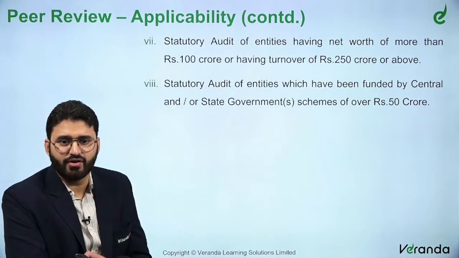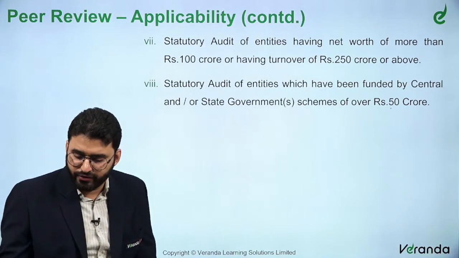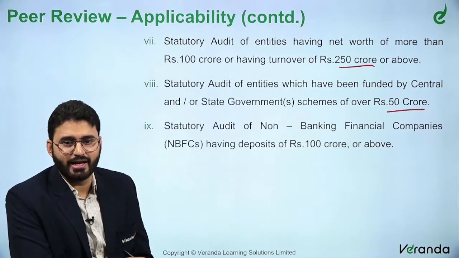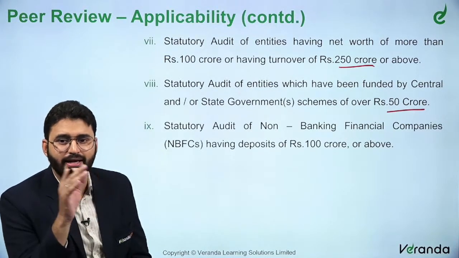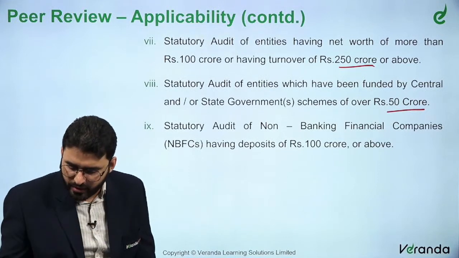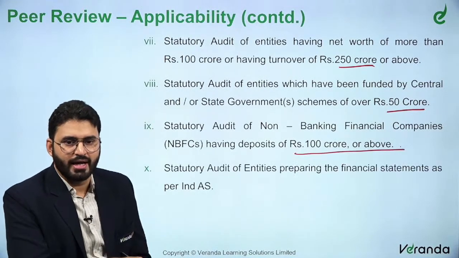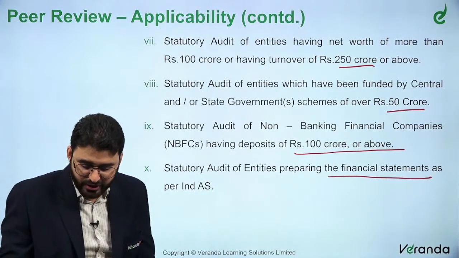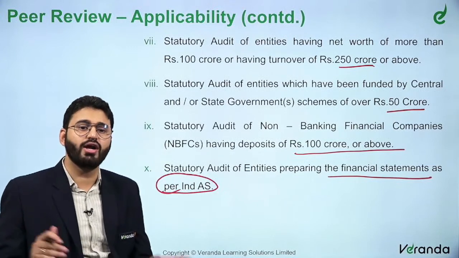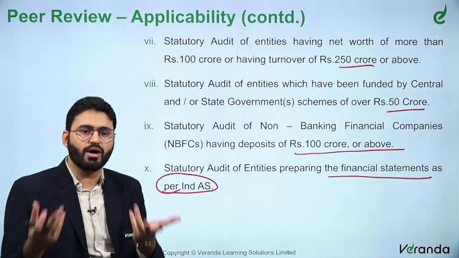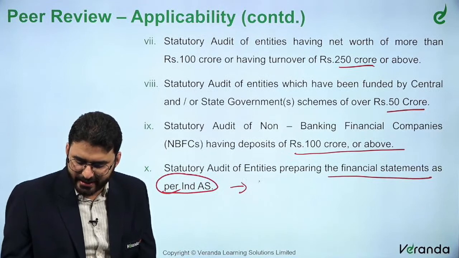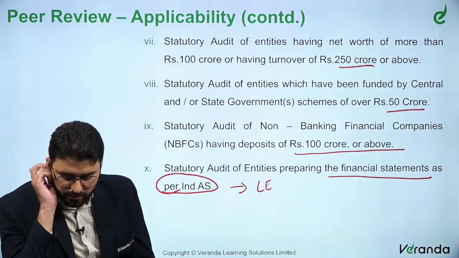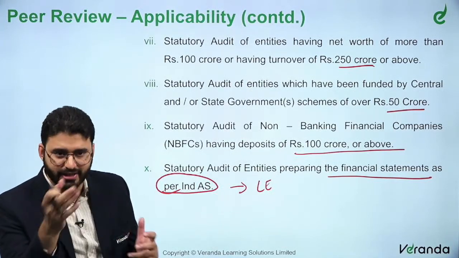Statutory audit of entities which have been funded by central or state governments with over 50 crores. So 250 crores and 50 crores. Statutory audit of NBFC, non-banking financial companies having deposits of 100 crores or above. Statutory audit of entities preparing the financial statements as per Ind AS. These are all the amendments, boss. These were not there earlier. So all Ind AS companies will fall under level 1. What are Ind AS companies? Basically, they will be listed entities or private limited companies having a net worth of 250 crores or more. That's the requirement as per the Companies Act.